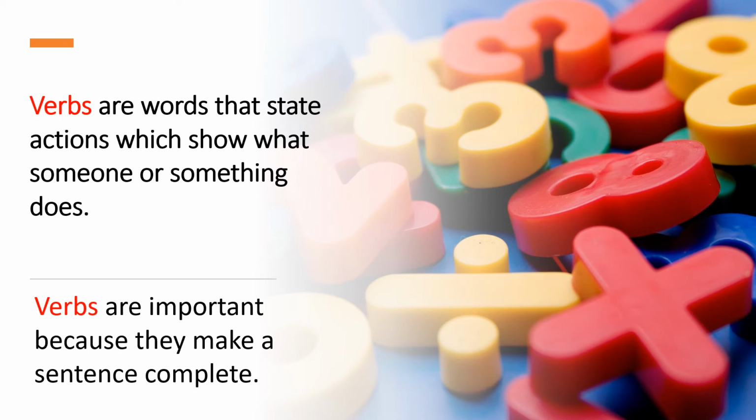Verbs are important because they make a sentence complete. So they tell you what people, animals, or things do. So these doing words are called verbs.